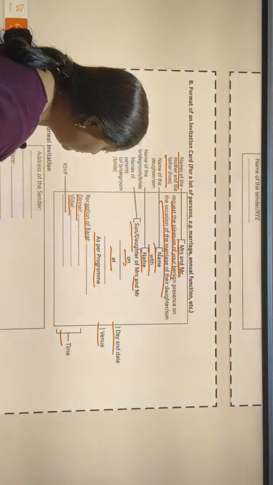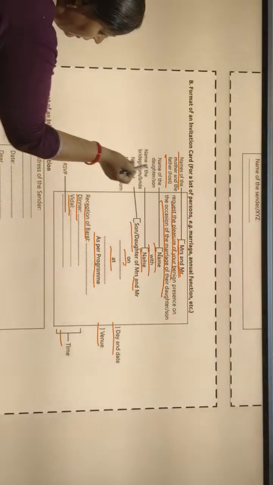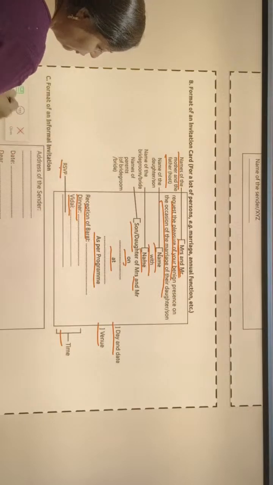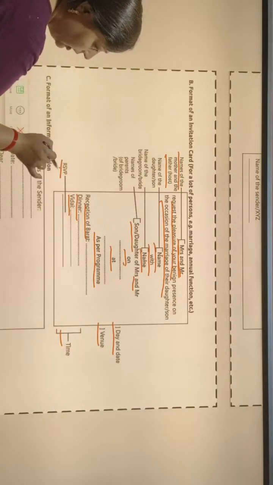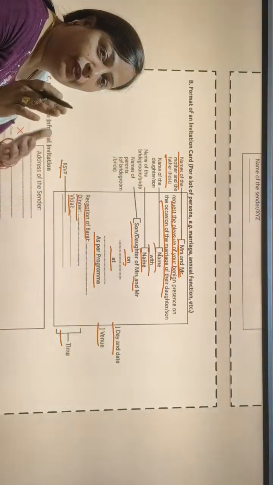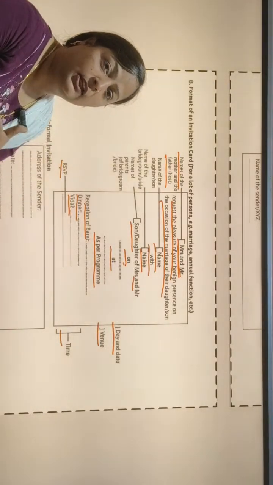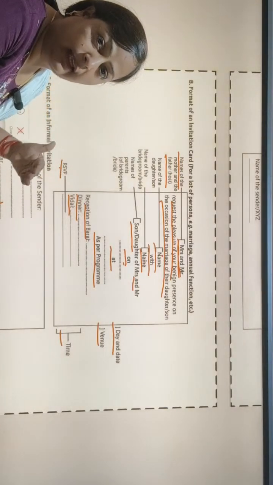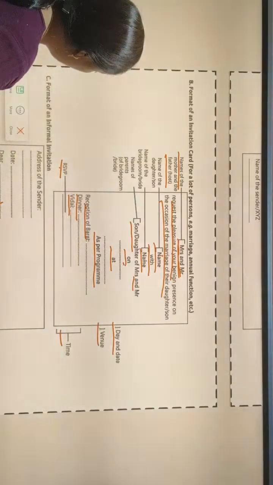Time we have to tell. In this way, and here will be RSVP, and after RSVP we will write our name, contact number and email, because if any person has any query, then he or she can contact and clear their queries.